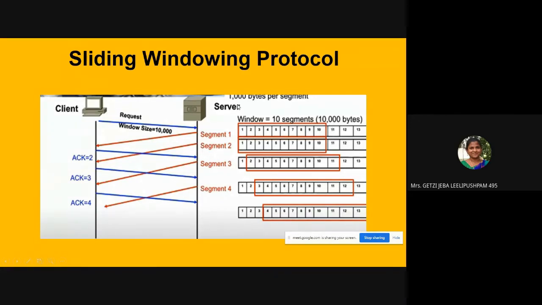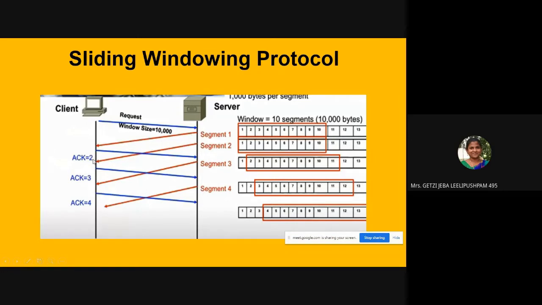The segment size is 1,000 bytes. So it will say, this fellow can receive only 10,000, so let me frame 10 windows, every window of 1,000 bytes, totally 10,000 bytes. Now it will start the data transmission.